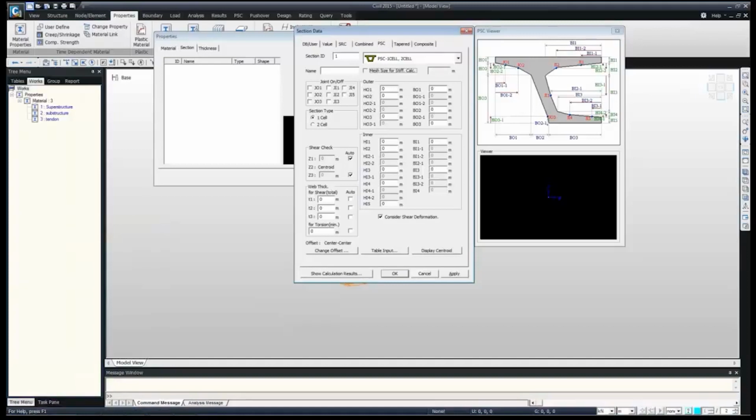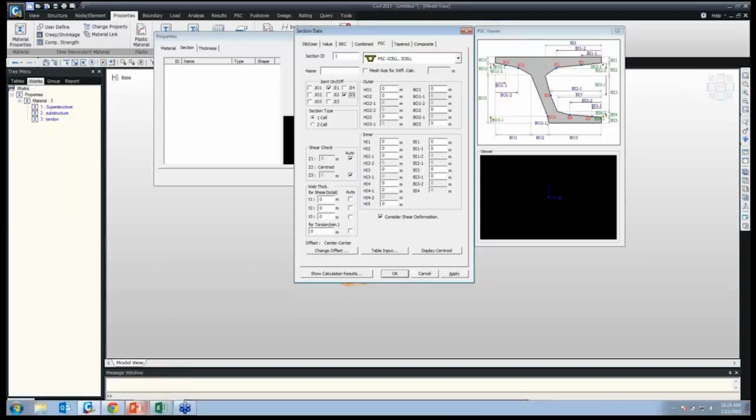As we have seen in the presentation, the section is curved where it goes from flange to web at the internal cell, so we need to switch on the joint where the curve is. So we are switching on ZI1 and ZI5. As we can see here, this is the ZI1 joint and this is the ZI5 joint.